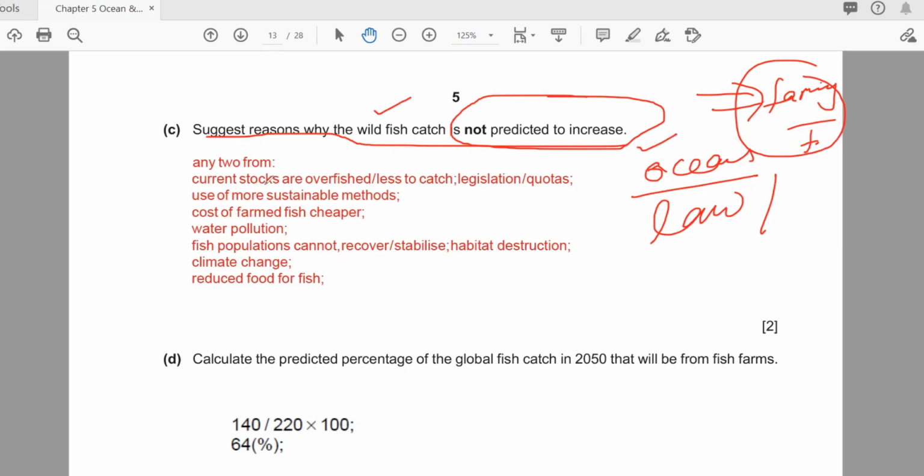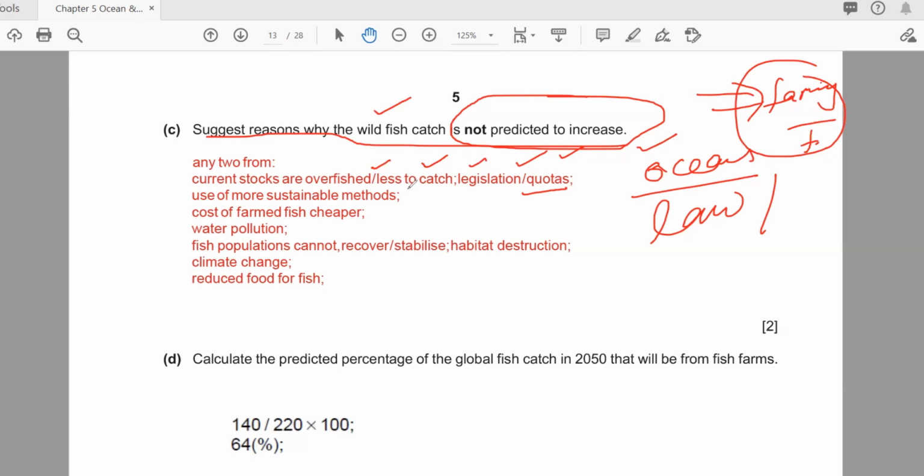Number one, the current stocks are overfished, so there is less to catch. Legislation or quotas: maybe the government makes rules or fixes quotas for the companies, that they will do the fishing on this day or in this quantity. So the fish catch will not increase. They can say every year only 20 tons. It means the fish catch will not increase.